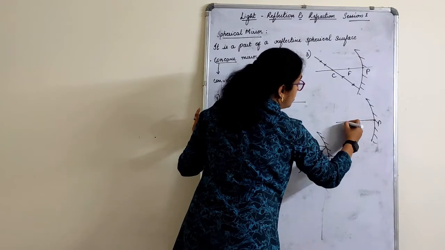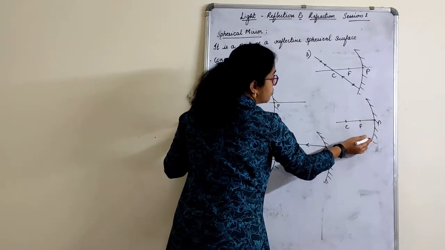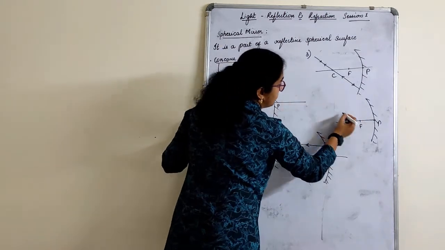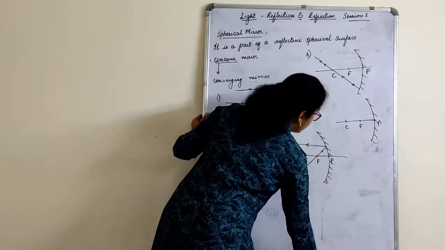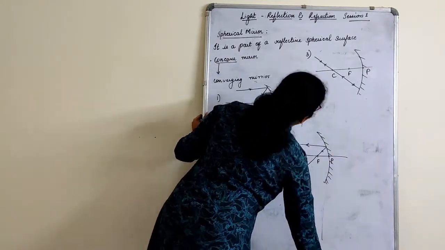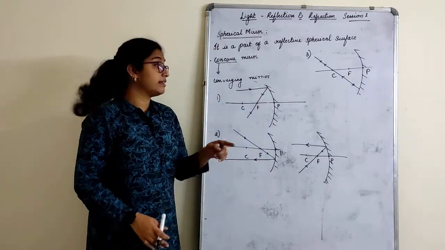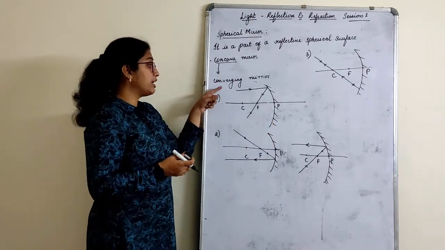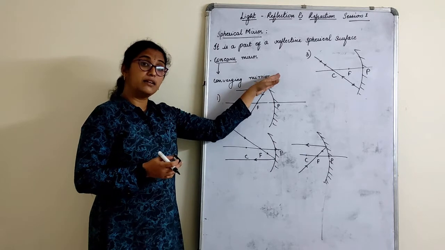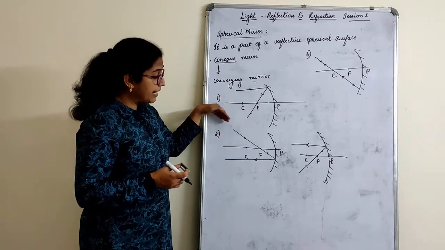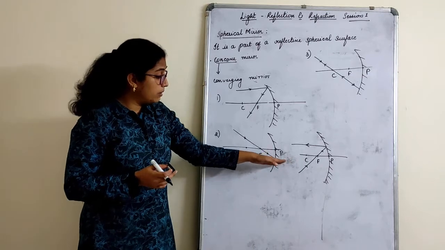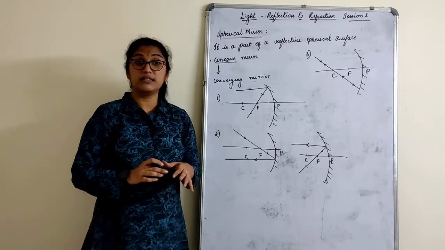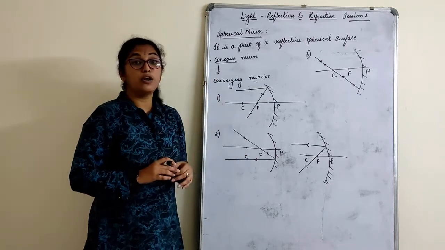This is pole, this is curvature, this is F. So what I will do here is now, yeah, correct. Either I bring it from here or I bring it, no, it's right. It's only a one way answer. So any ray which is passing through curvature will always bounce back through the curvature. A ray of light parallel to the principal axis hitting the mirror will reflect back through focus. A ray of light which passes through focus and hits the mirror will reflect back parallel to the principal axis. So these 3 are the rules for the ray diagram to be drawn for a concave mirror.